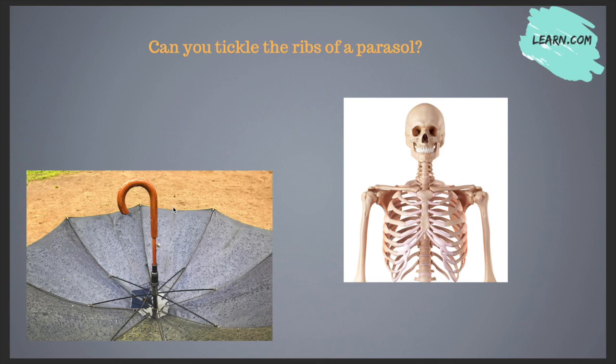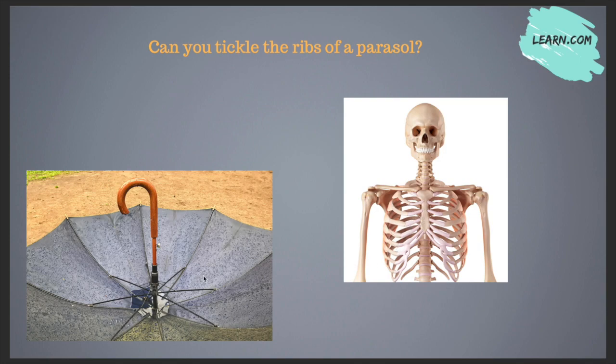Can you tickle the ribs of a parasol? Now ribs is again a homographic word having different meanings. In human beings, the circular bones which form the chest portion, as you can see on your screen, are called the ribs.